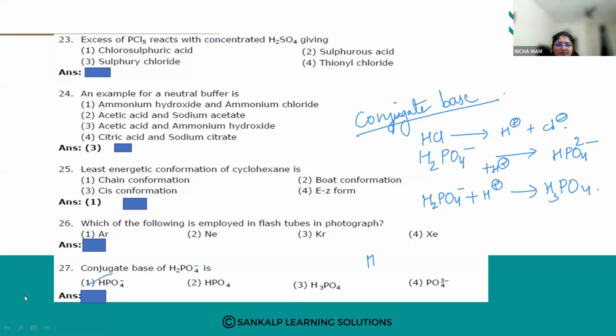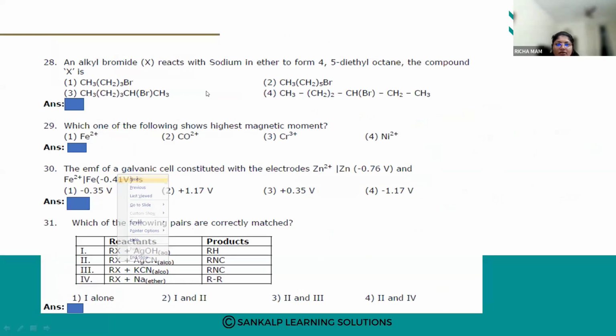Let us go for the next one. 28th question. An alkyl bromide X reacts with sodium in ether to form 4,5-diethyl octane. The compound X is.